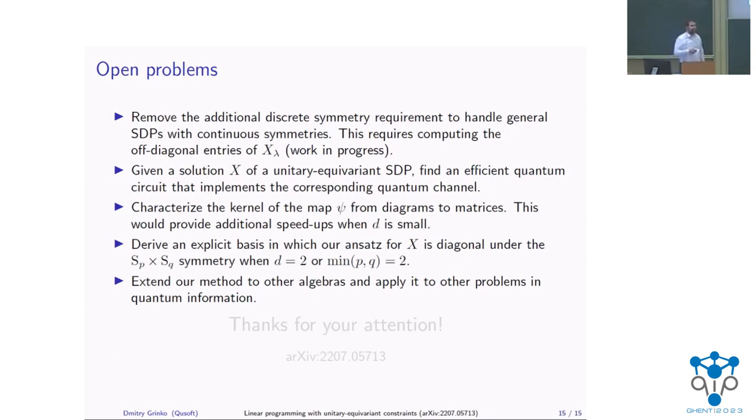Any other question? Oh, yes. Thanks for the talk. In your motivating question, you talk about this majority vote, and if you allow for some ancillas, maybe then you can solve it exactly. Is there a way for your framework to deal with ancillas? Can you still write an SDP and have some kind of representation theory to solve that?